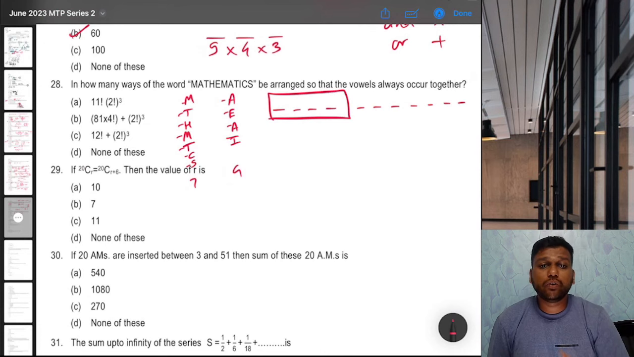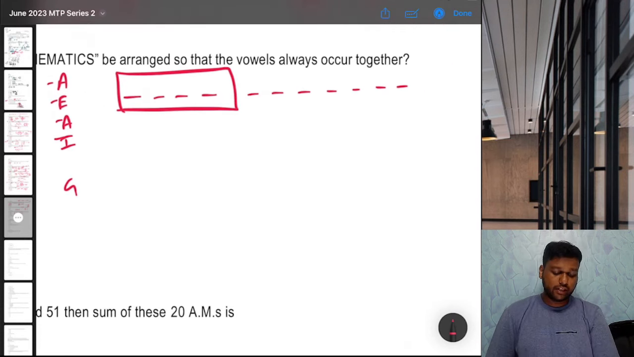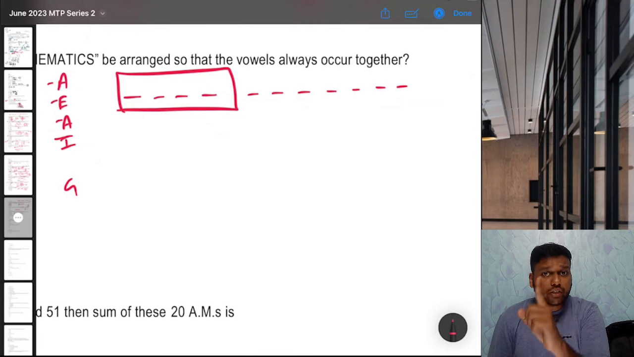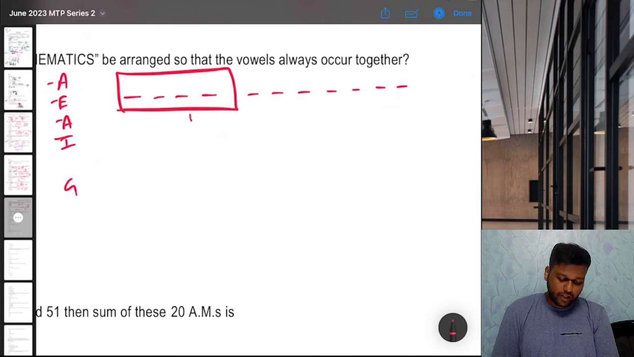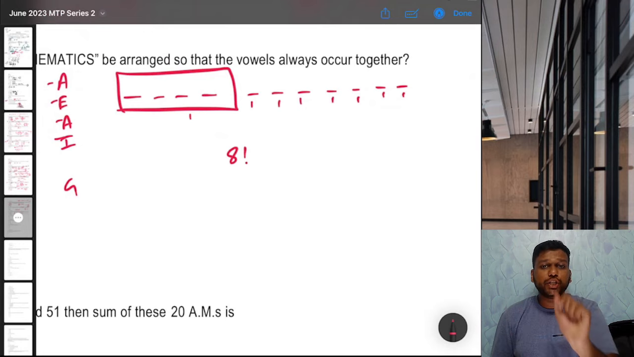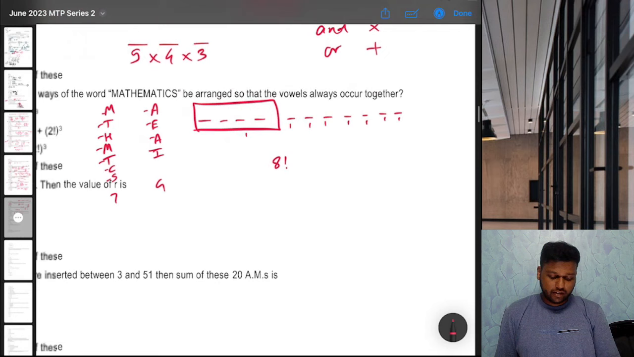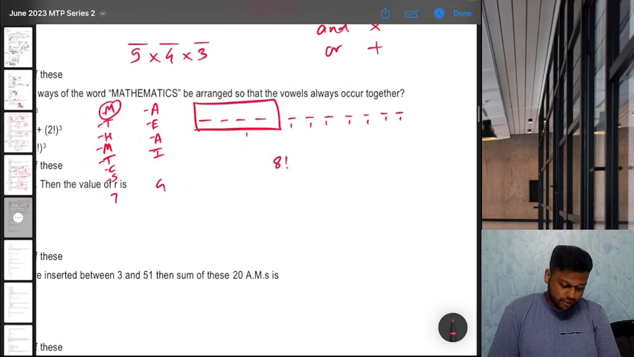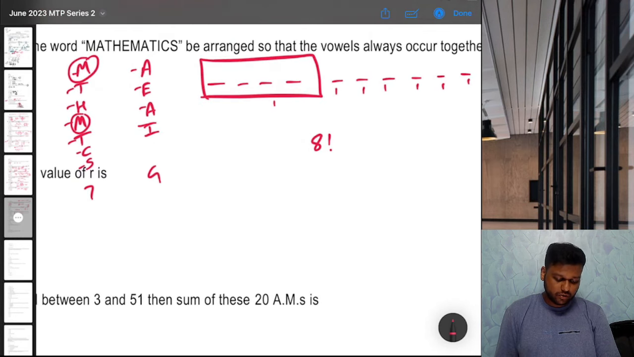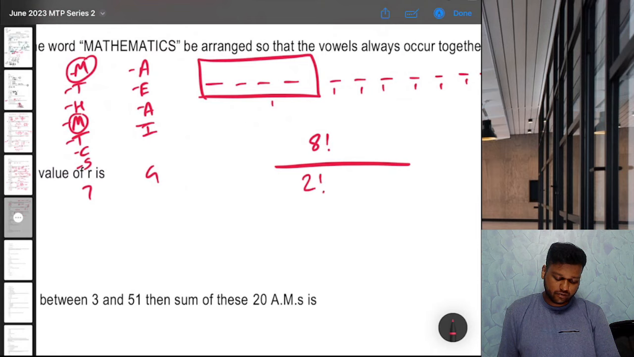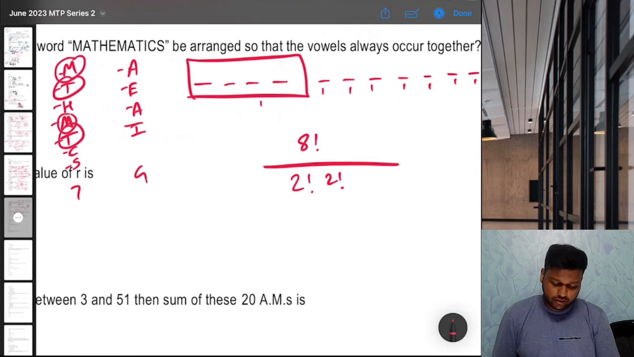Okay. Now carefully, let's try to solve this. Now that box we have to consider as one person. So 1, 2, 3, 4, 5, 6, 7, 8. 8 factorial ways of arranging these. But out of them, M is repeated 2 times. So we'll divide by 2 factorial. Then T is repeated 2 times. So we'll again divide by 2 factorial. That's it. Nothing else is repeated in consonants.